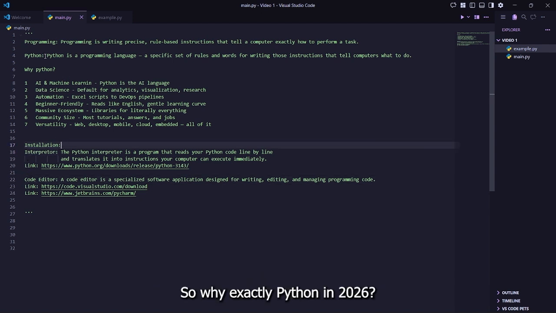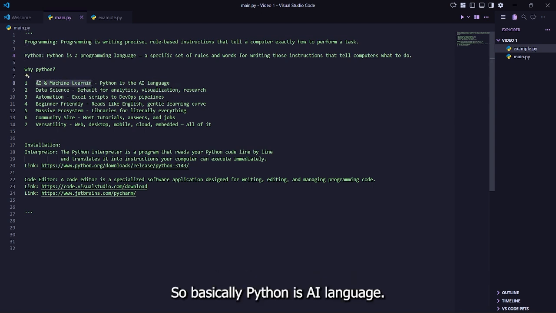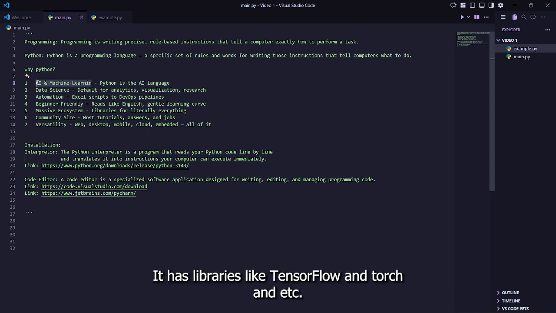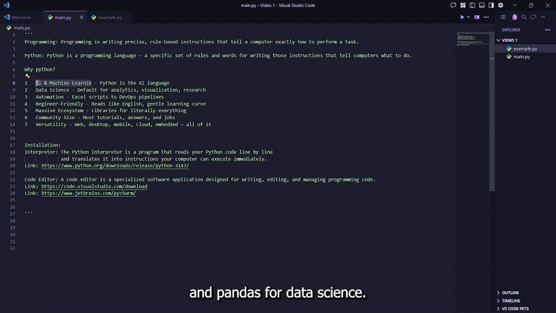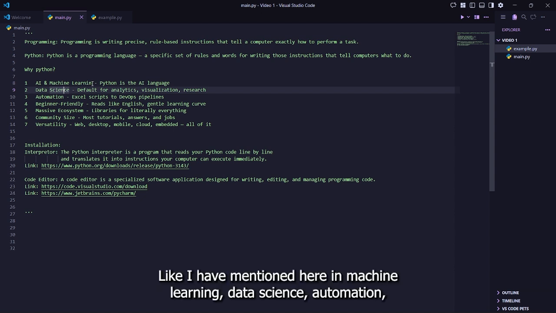So why exactly Python? In 2026, we have AI and machine learning, a lot of hype. So basically, Python is the AI language. Most of the AIs are built on Python. It has libraries like TensorFlow and Torch and etc. and Pandas for data science. And it has so many built-in libraries that it will help you work through many different cases and scenarios. Like I have mentioned here, AI and machine learning, data science, automation, beginner.